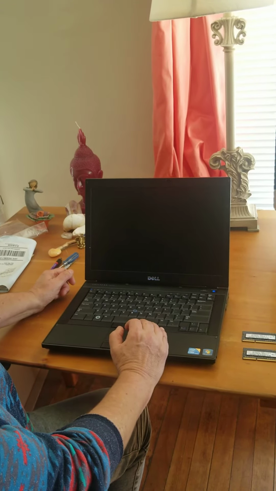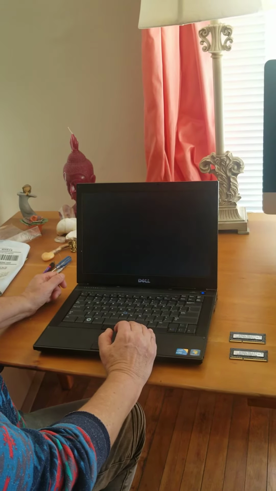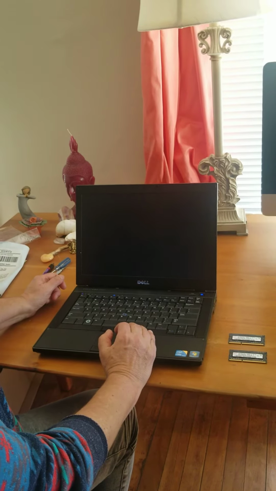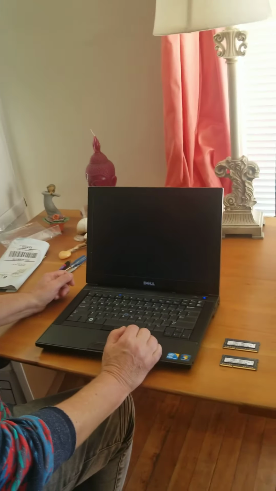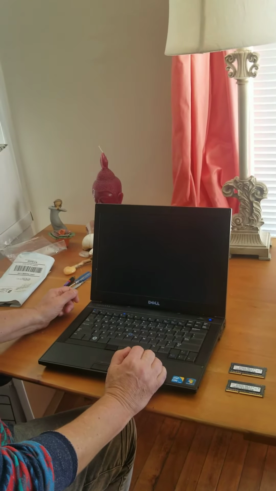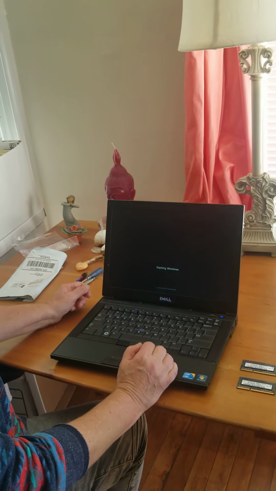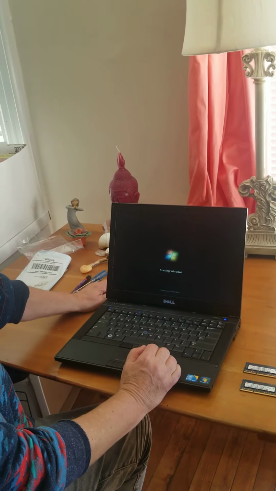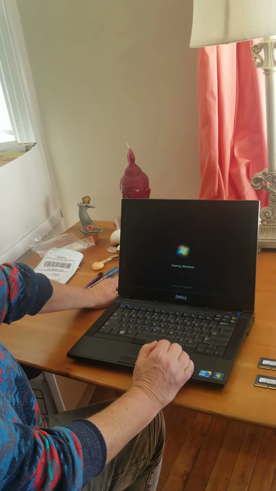And now we'll see if it boots up, recognizing the 6 gigabytes of memory. So we've got the blinking cursor, and starting Windows, good sign. So it looks like it recognized it. Once I made the changes in setup, and remember I went in by pressing the F2 key to get to setup. Now it's starting Windows.